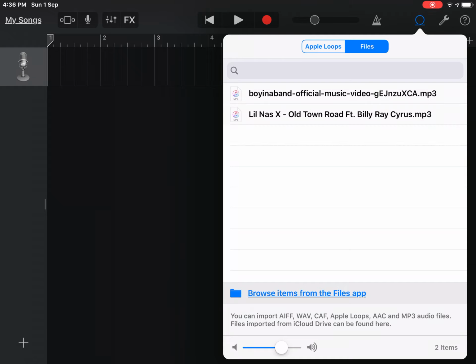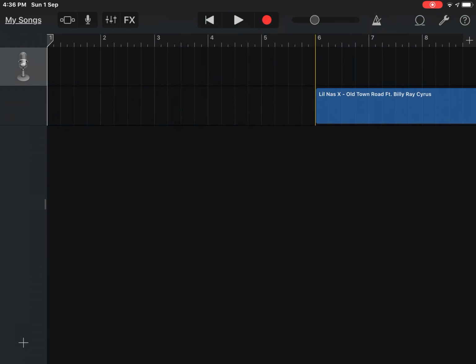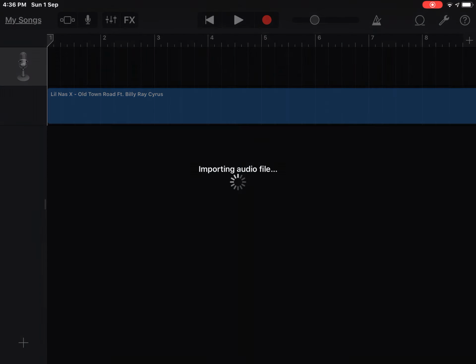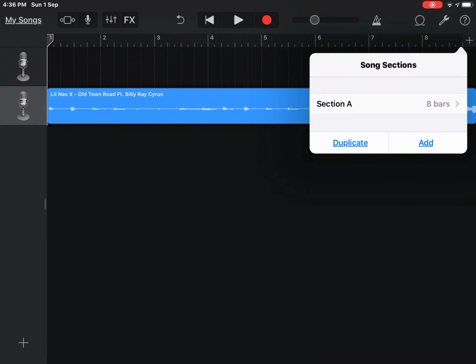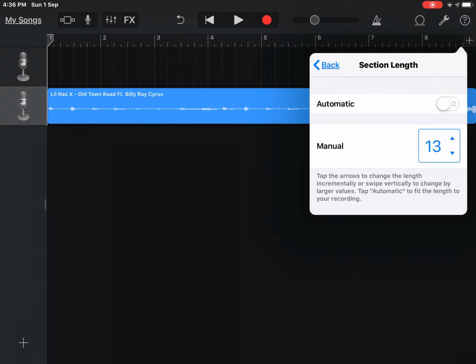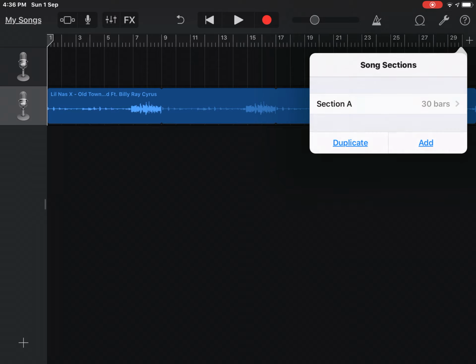Mine's Lil Nas X, and then you just drag it into here. Now click the little plus icon over there, 8 bar, and turn it to 30, because that's the limit for ringtones. Maximum is 30.